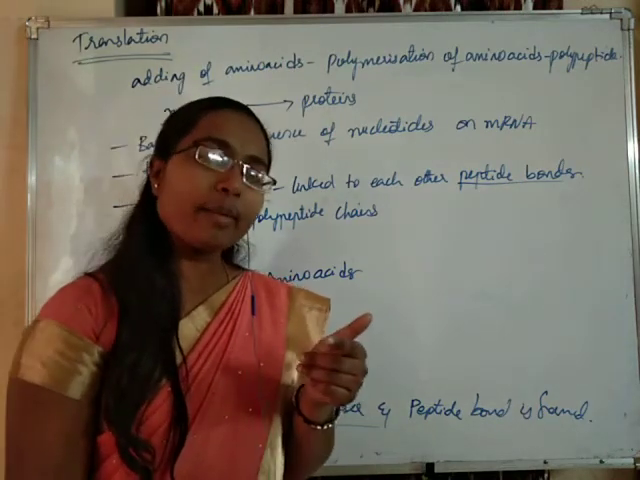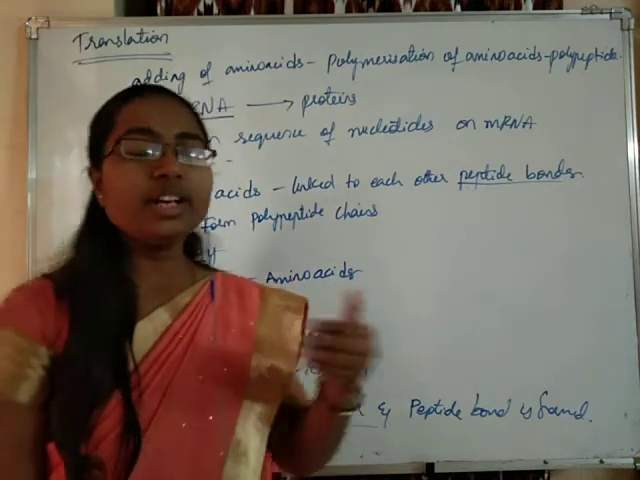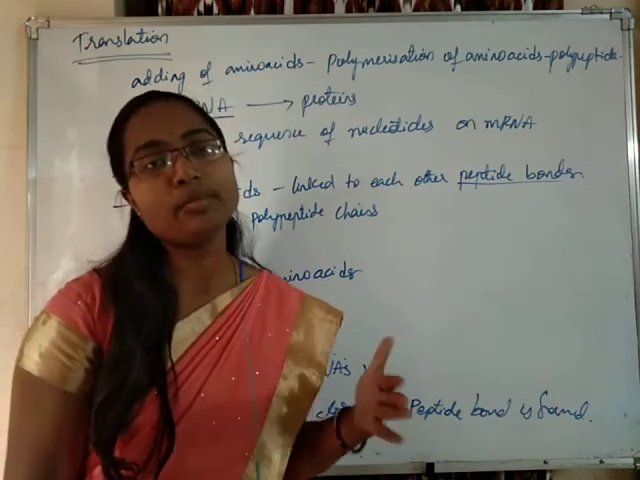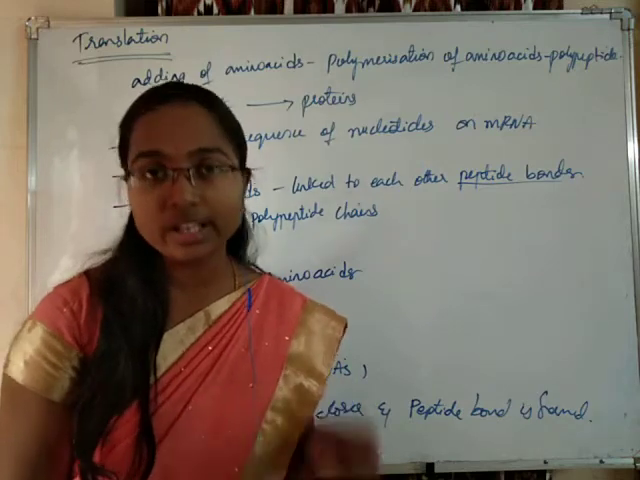Now, when two amino acids are bound by a peptide bond, it forms a dipeptide. With another bond, a tripeptide. In that way, many amino acids will be linked to each other, forming a polypeptide. A polypeptide is nothing but a protein.